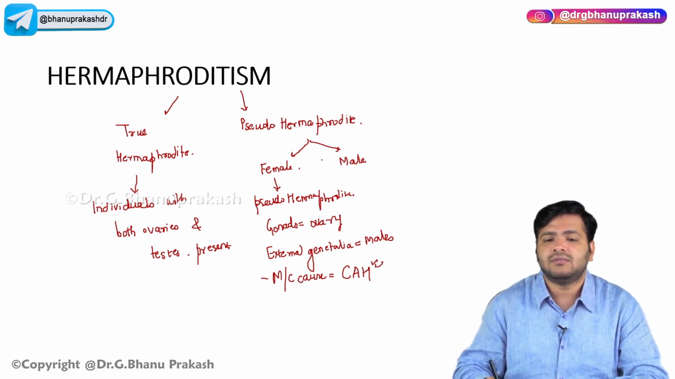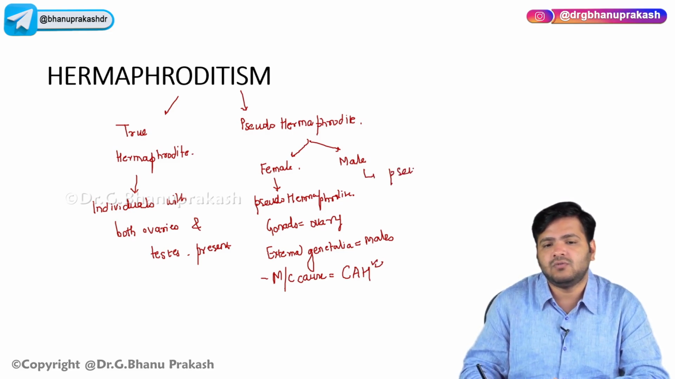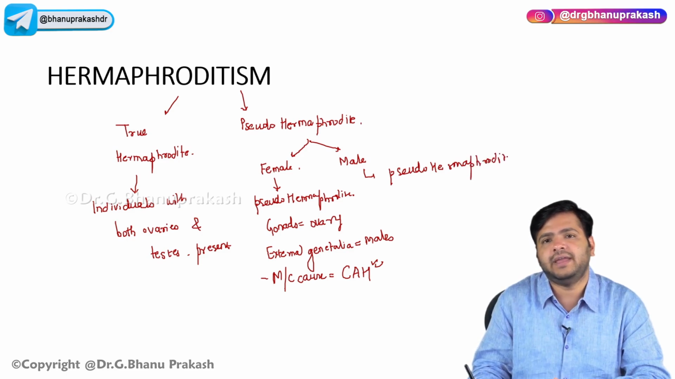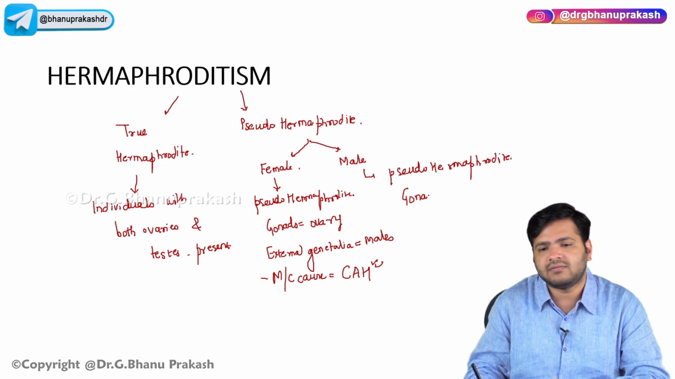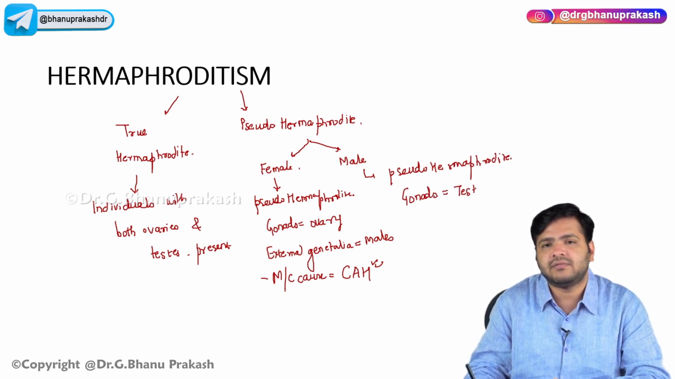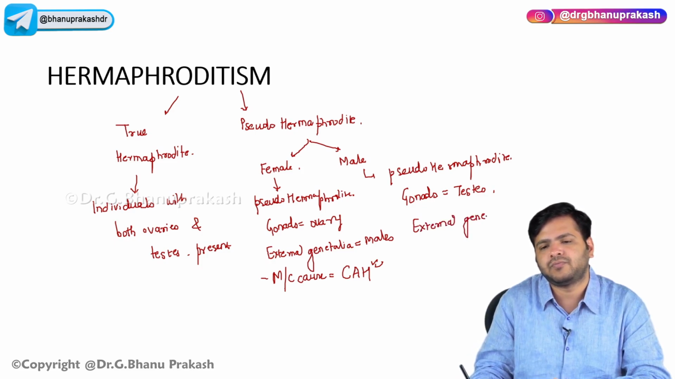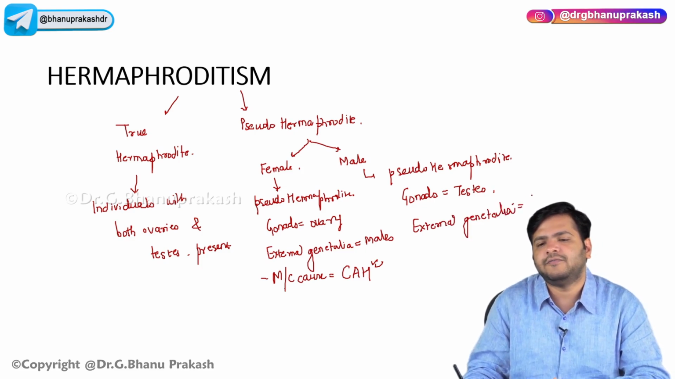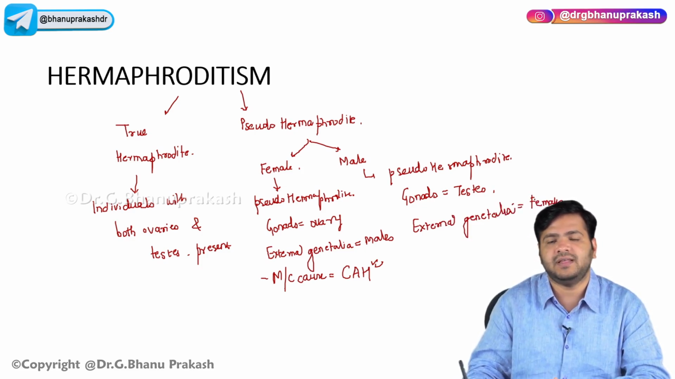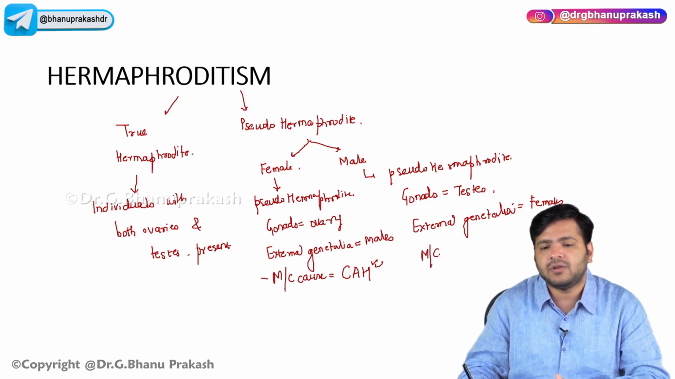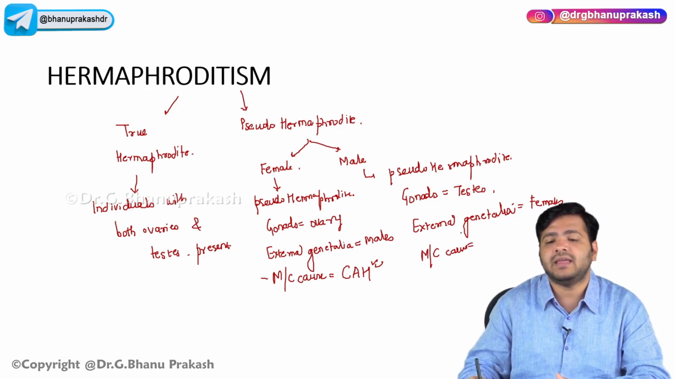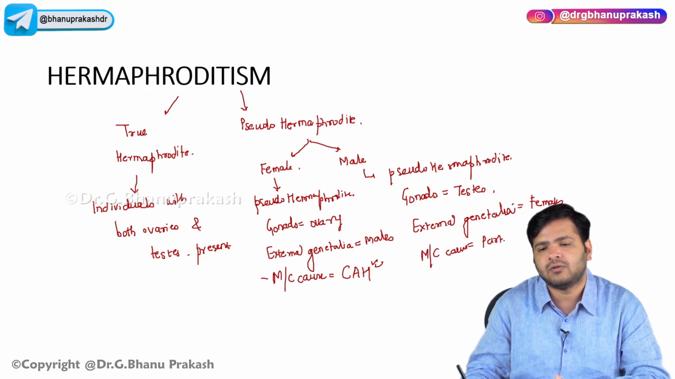So in males, if we talk about pseudo hermaphrodite, it means that the gonads will be testis, and the external genitalia will look like females. And the most common cause over here will be partial androgen insensitivity syndrome.